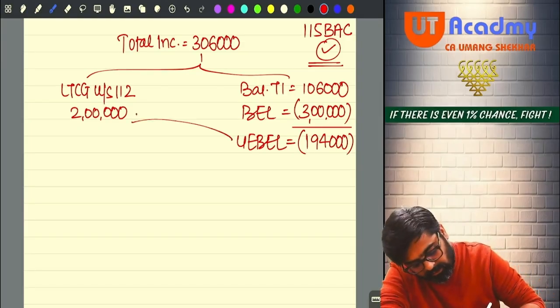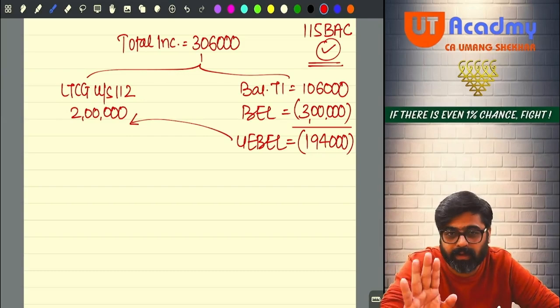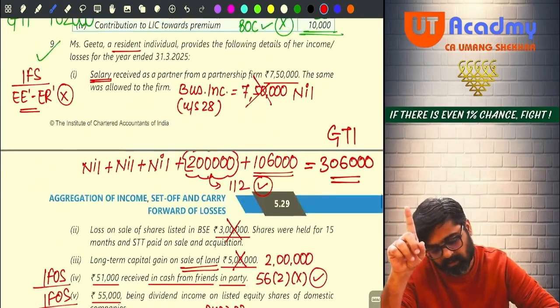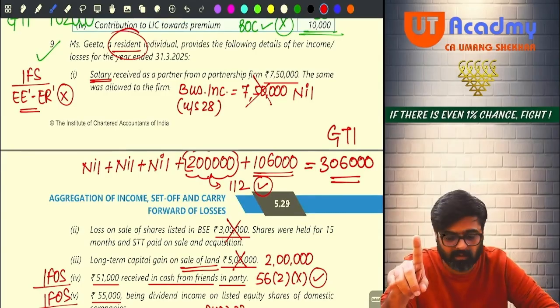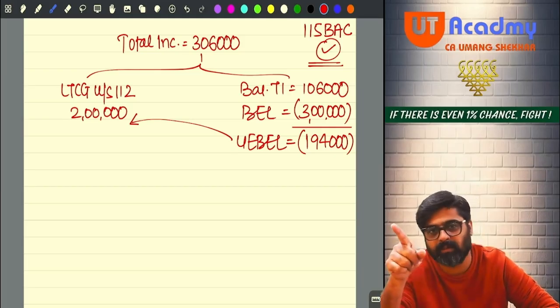Can you set off against the long-term gain? Yes or no? But wait. In the question, please check. Geeta is a resident individual paying tax only because of this long-term gain. Otherwise, she was not supposed to pay tax. Then this unexhausted basic exemption limit can be adjusted.